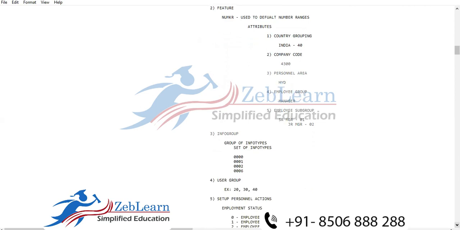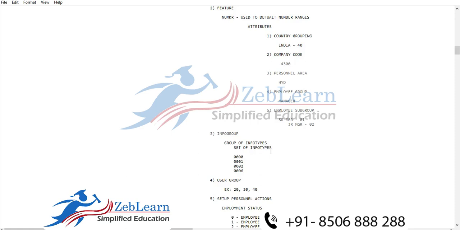Today I'm going to start the new topic, that is the info group. What is the info group? What is the info type? Anyone tell me. It's employee-related information. That is the info type. And the info group? A group of info types, a set of info types. If you make a group of info types, that's called an info group.